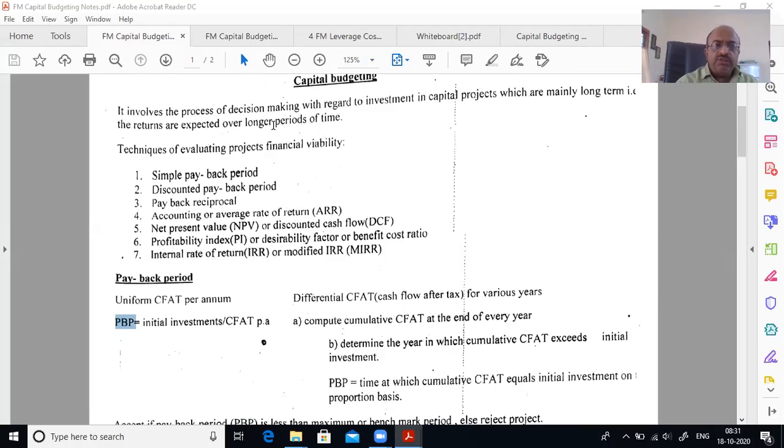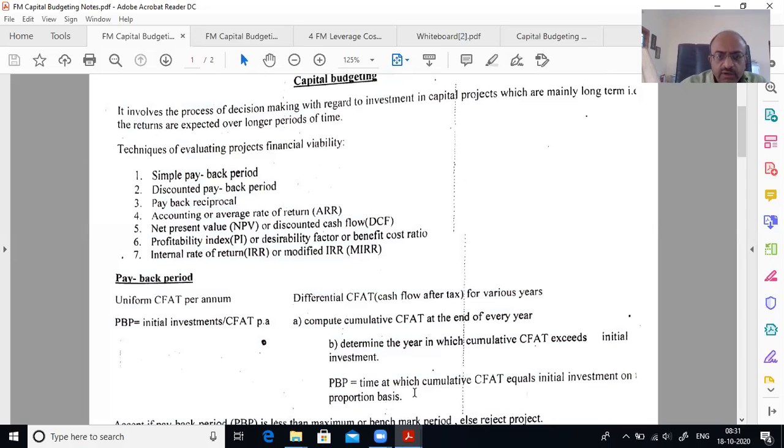It involves the process of decision making with regard to investments in capital projects, which are mainly long term. That's why the returns are expected over a long term period. So there are various techniques which we talk about.